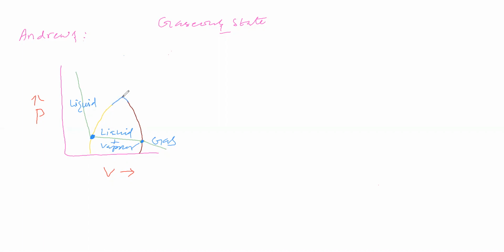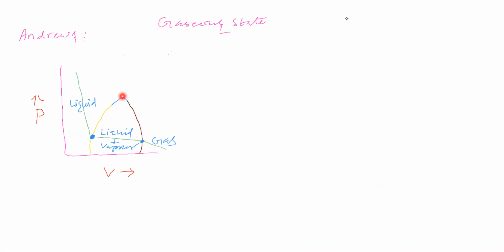At the joining point, at this point, can you say what the physical state of carbon dioxide is? Is it in gaseous state, or liquid state, or both liquid and vapor in equilibrium, or are we unable to say?